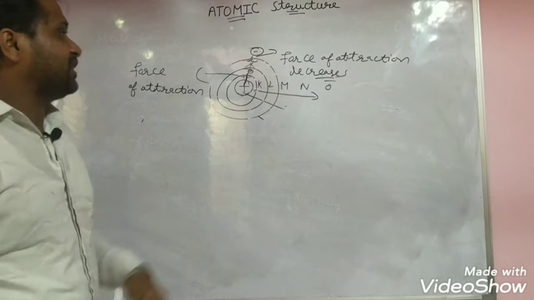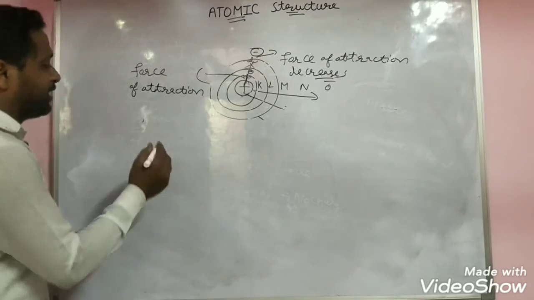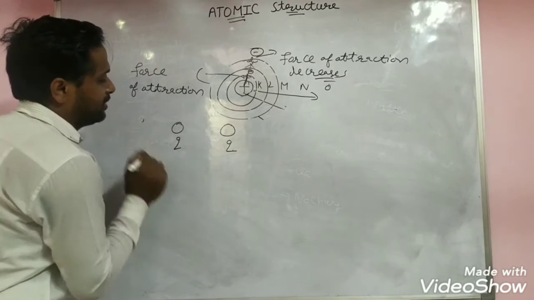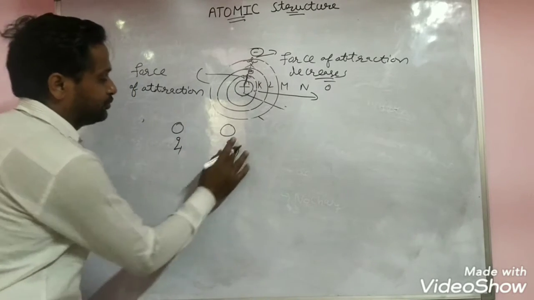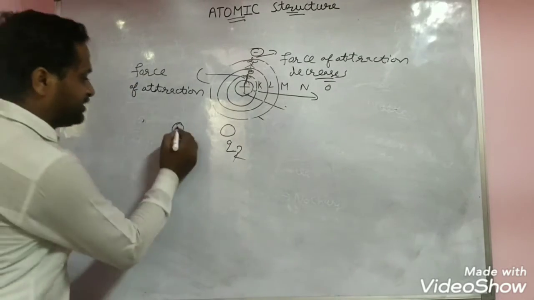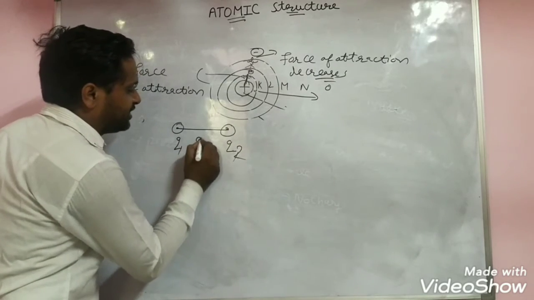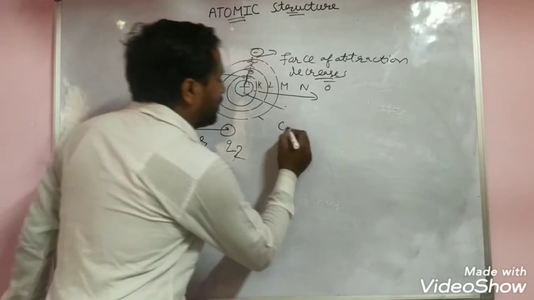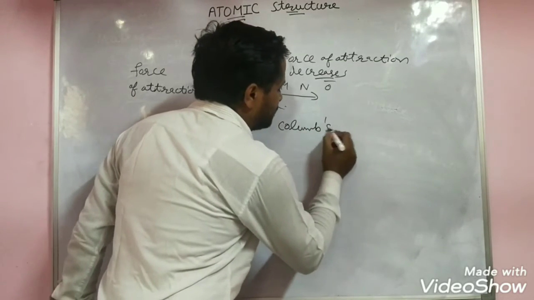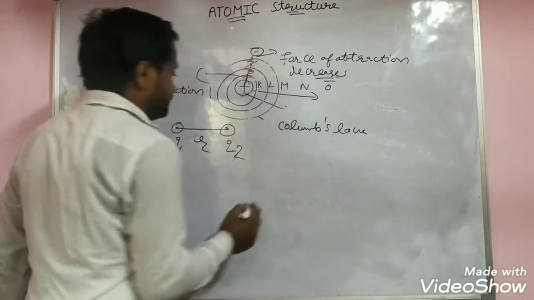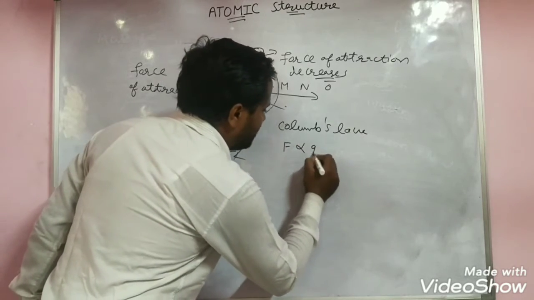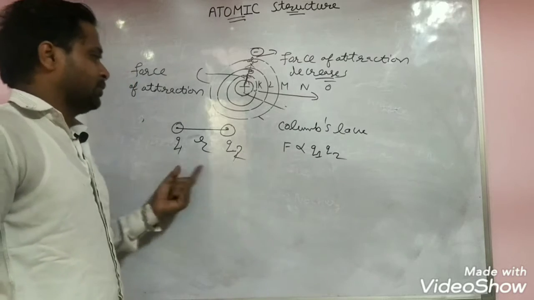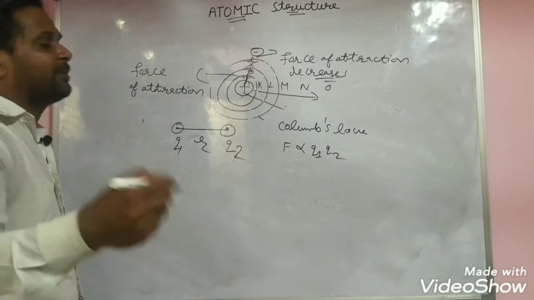Why does the force of attraction decrease? Because of the distance. For example, take a charge Q1 and another charge Q2, two charges, and the distance between the centers of these two charges is R. According to Coulomb's law, the force of attraction is directly proportional to the magnitude of the charge. The more the magnitude, the more the force of attraction or repulsion.